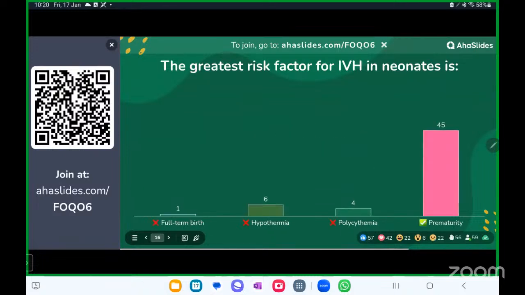There are two questions connected to this. One is what is the risk factor, and the second is what is one drug which you can give that can prevent it. That is corticosteroids. So prematurity is the right answer.